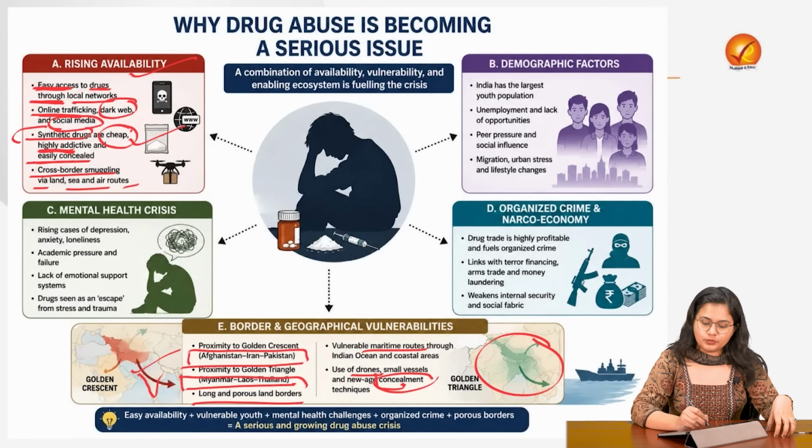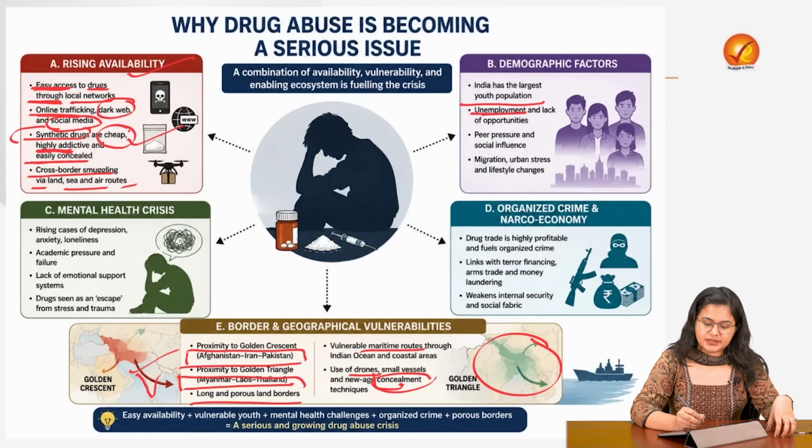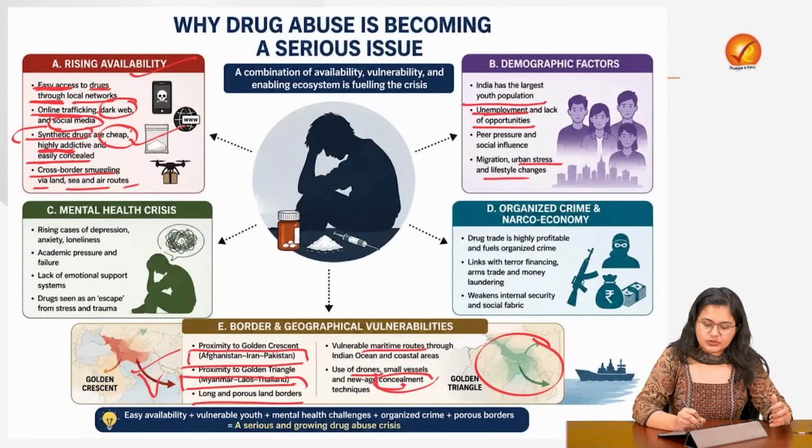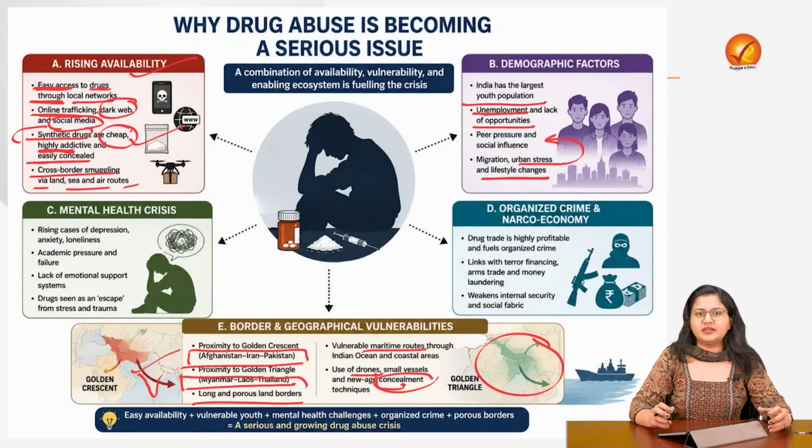Another factor contributing to the severity of this issue is the youth population we have, which is unemployed and lacks opportunities. These unemployed youth remain more vulnerable to urban stress and the lifestyle changes they are facing, ultimately falling into peer pressure and trying to establish some kind of social influence. That is why they keep falling into such traps.